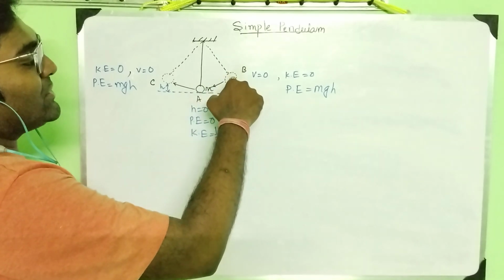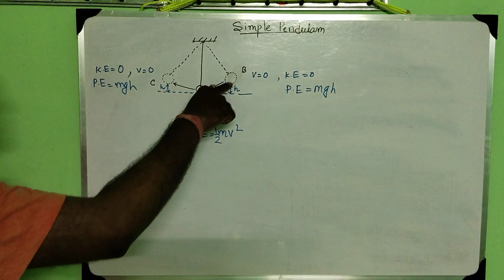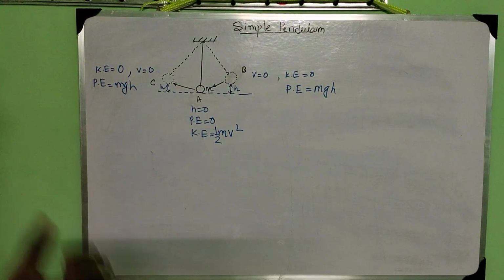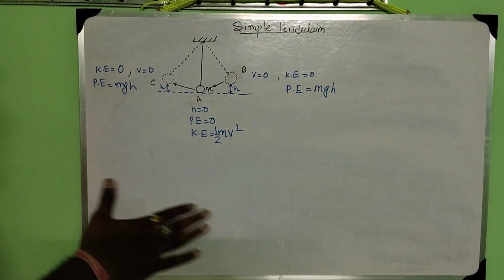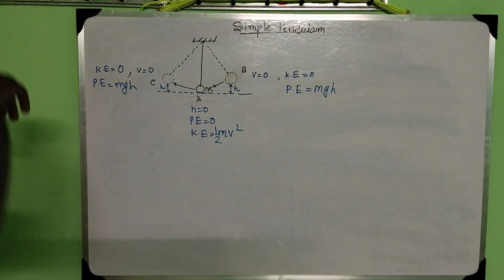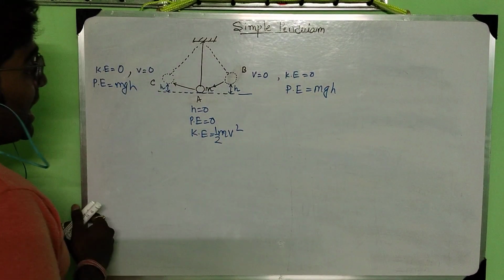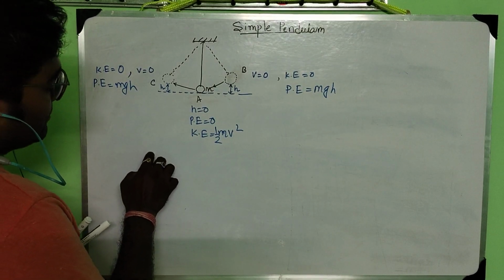If it goes to this position, the potential energy becomes maximum, kinetic energy becomes 0. This way the energy transformation will take place from potential energy to kinetic energy to potential energy. Now let's see, I will show that here also the total energy will remain constant.